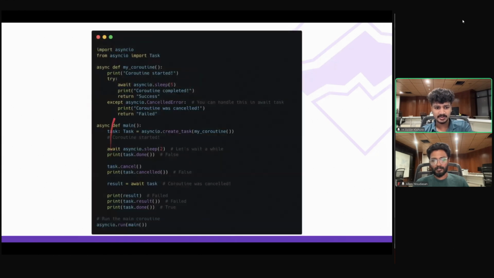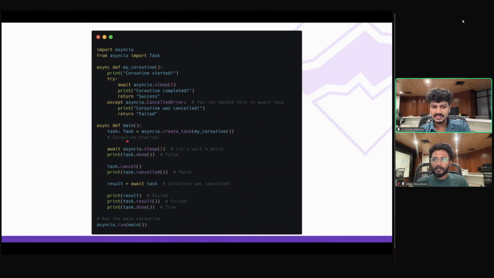Let's also look at an example to understand it further. So here I have a simple coroutine function. I'm simply waiting for 5 seconds and returning success. And there's a small try except block here, I will come to that in a moment. In order to create a task, you call asyncio.create_task and pass a coroutine to it.